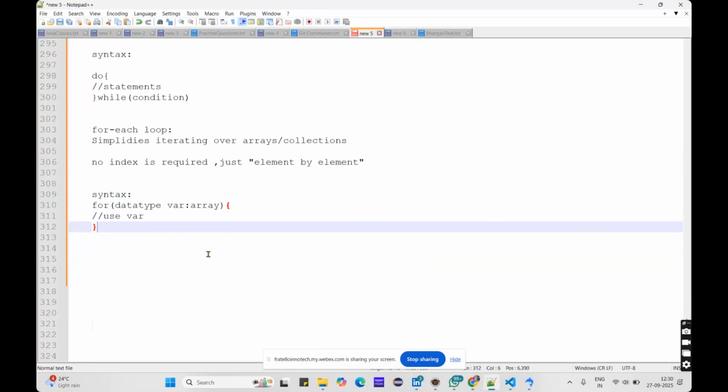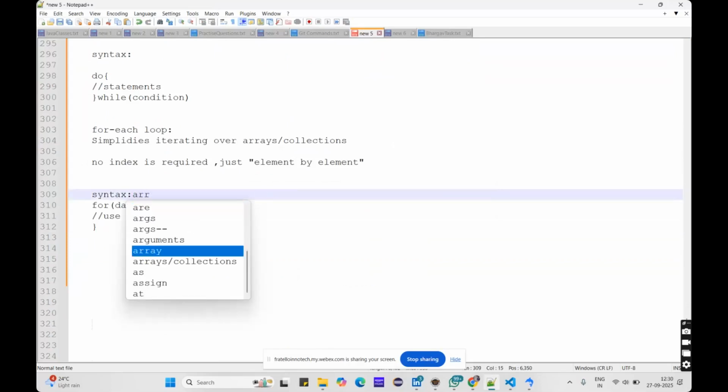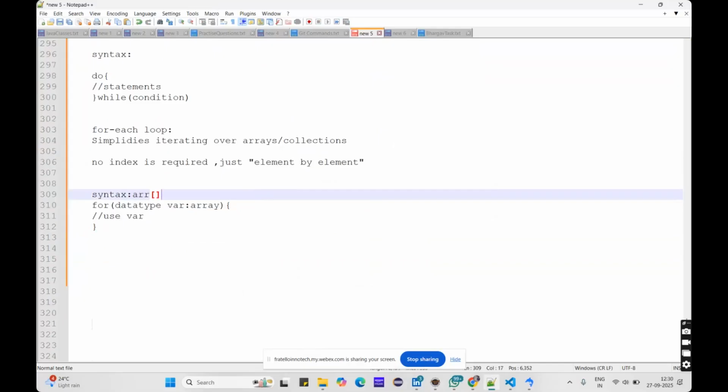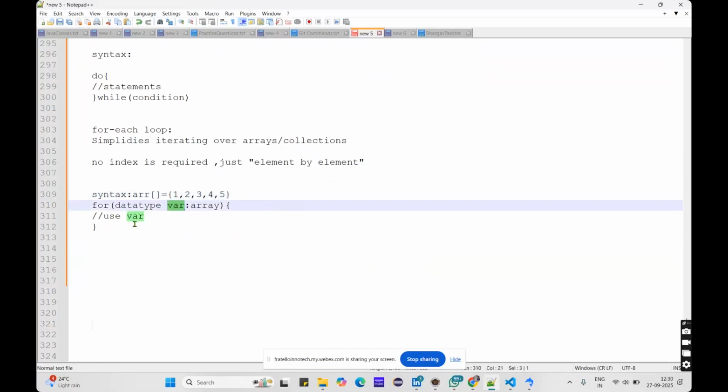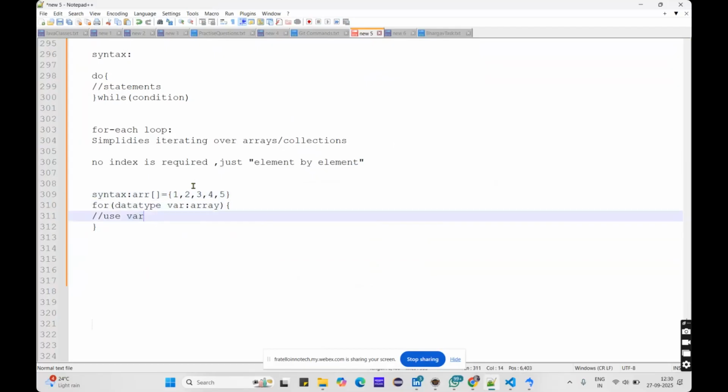Let me explain it here. I have an array here, just assume that, with 1, 2, 3, 4, 5. The first value will come into this variable and it will print it out. Then the second value will come and it will iterate. So it will iterate through the entire array, element by element.